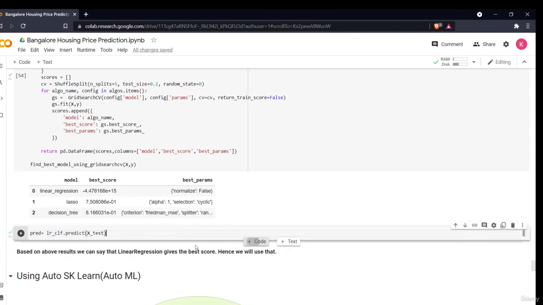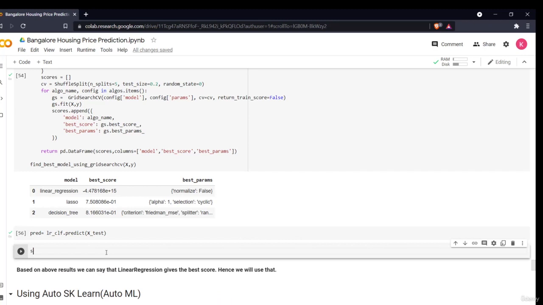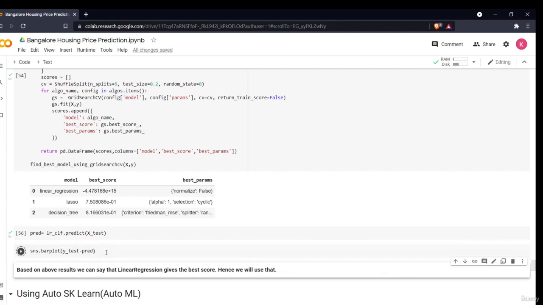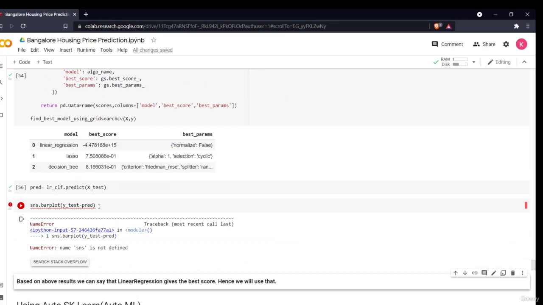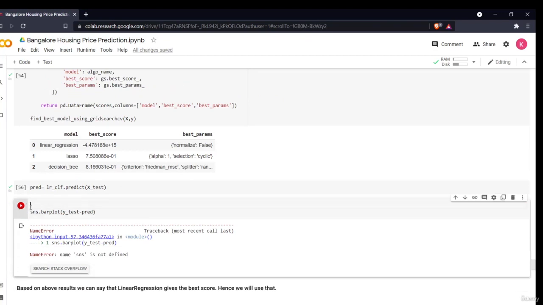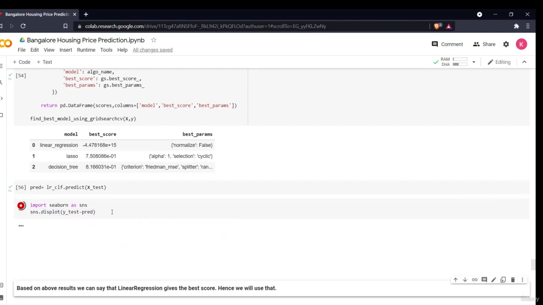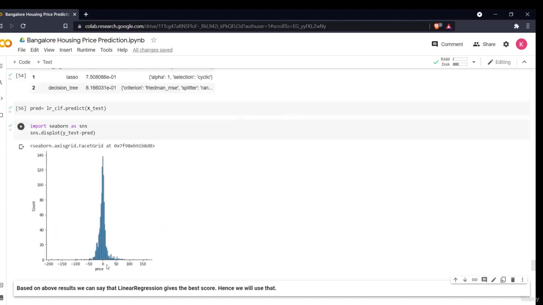Then I'll use a different function, sns.barplot, then y_test minus pred. Sorry, not bar plot. I have not imported seaborn before, so I'll import seaborn as sns, and I have to use a distribution plot. Sorry, I'll use a distribution plot. Then I'll see what my distribution is. As you can see, this is my distribution.